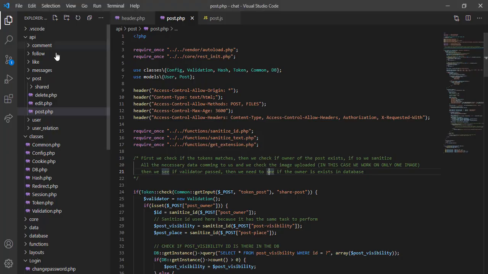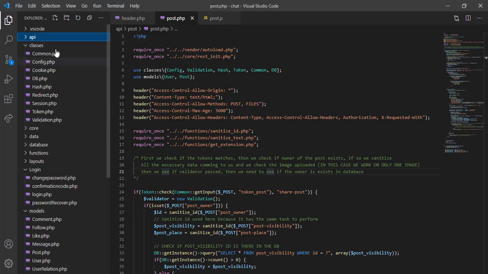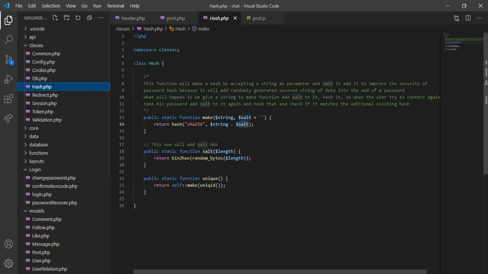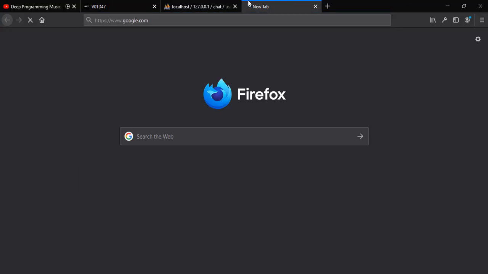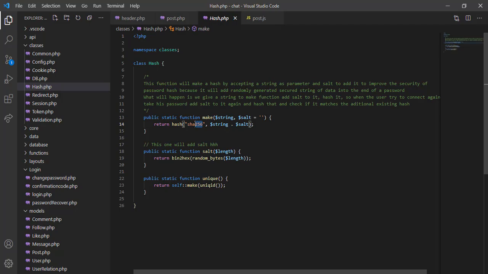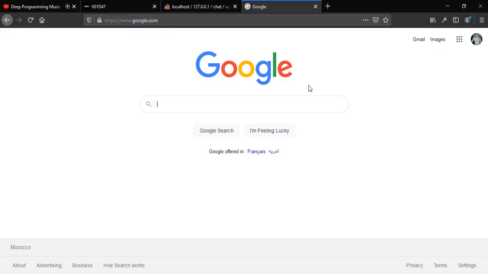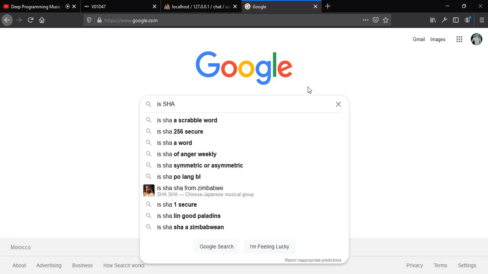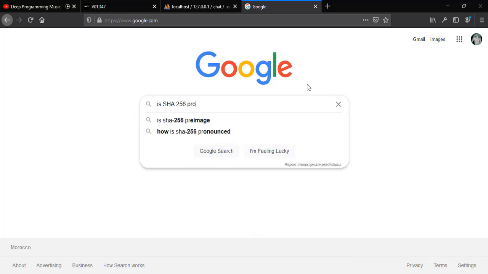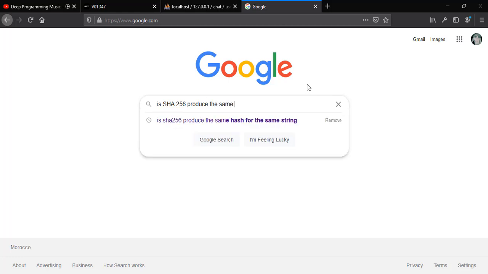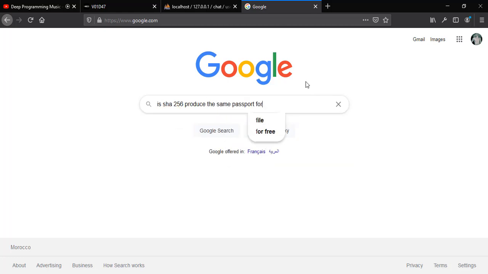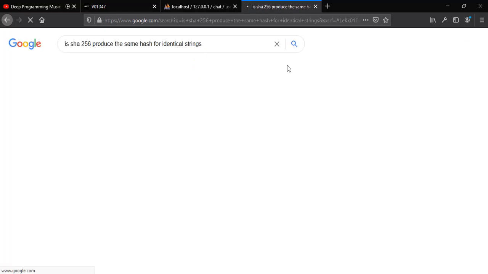Now, as we mentioned before, if we go to our class folder and go to the hash, we use SHA-256. Let's check if this cipher generates the same hash for identical passwords. Does SHA-256 produce the same hash for identical strings, something like that.